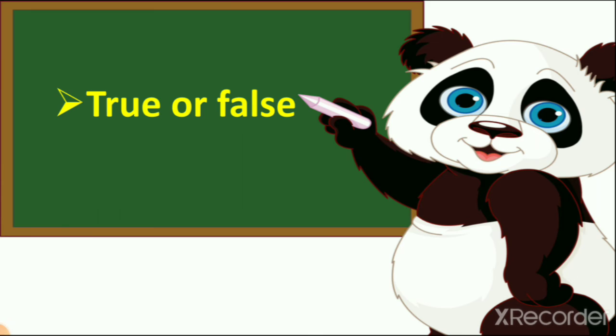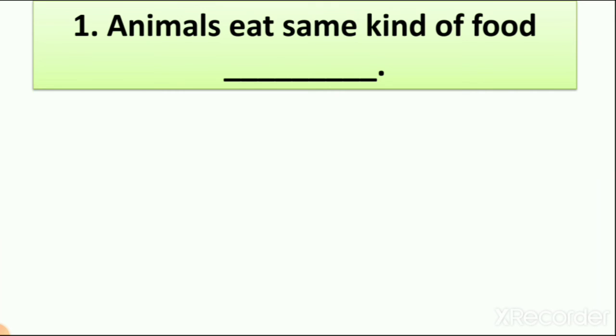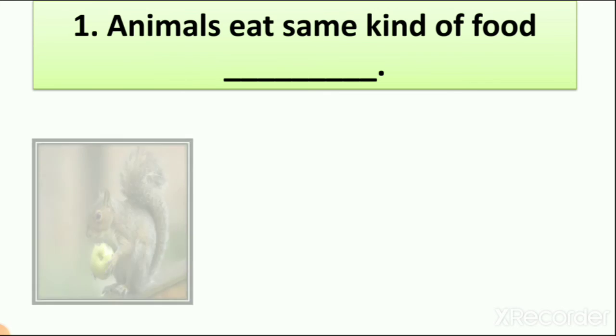Let's write. If this sentence is right, we have to write true. If this sentence is wrong, then we have to write false. Animals eat the same kind of food, right? So we learn about different types of animals in this lesson and their food also, right? So all animals eat the same food, like lion and tiger, birds also, cow also, horse also. Yes or no? Let's see some pictures.